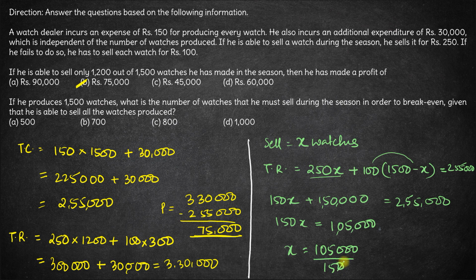A factor of 0 gets cancelled out. 105,000 divided by 5 is 21,000, and 2100 divided by 3 is 700. So he must sell exactly 700 to break even, right? So the answer to this question is also option B, 700. Thank you.